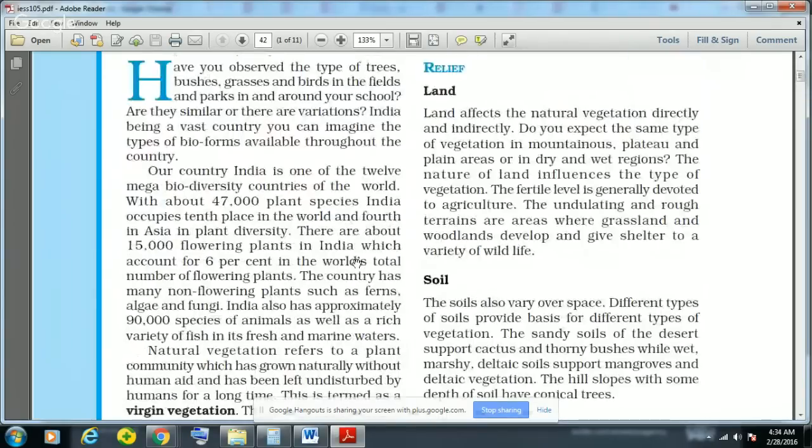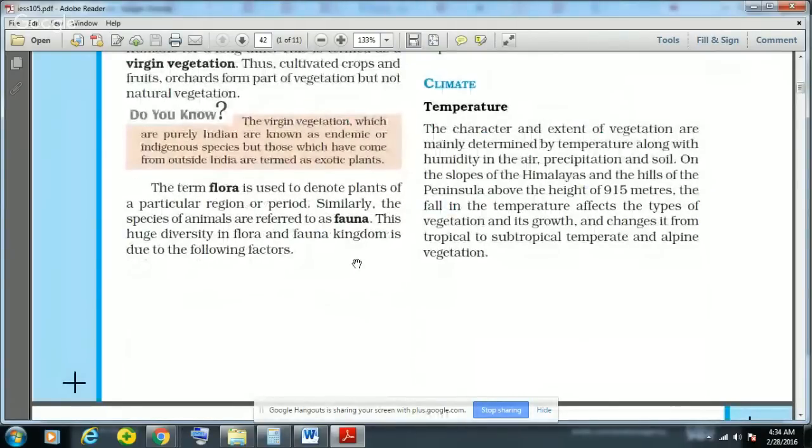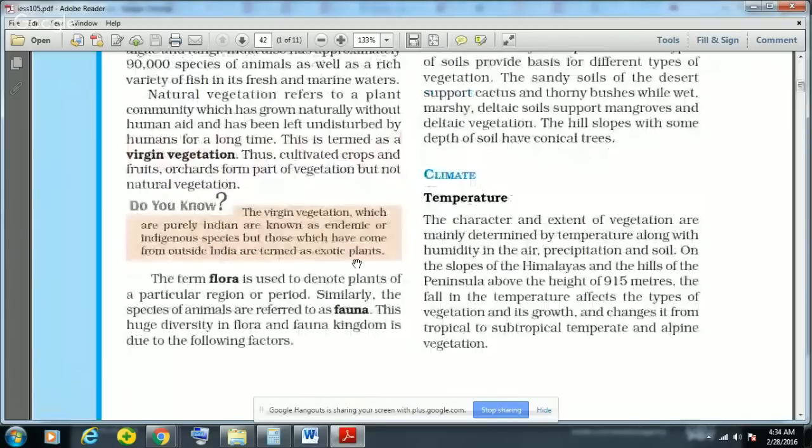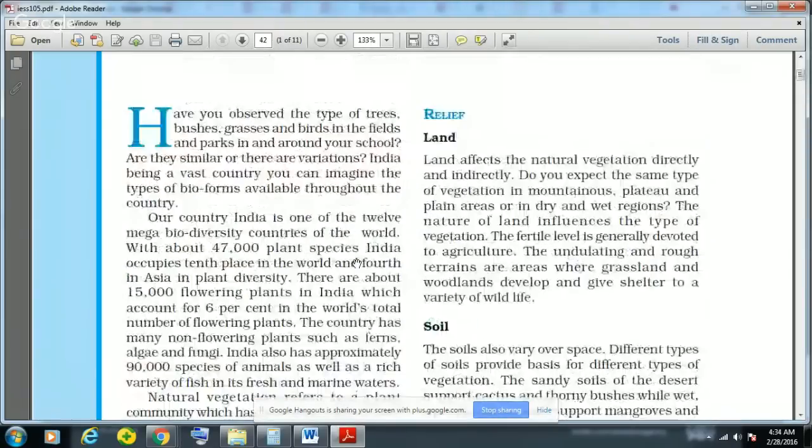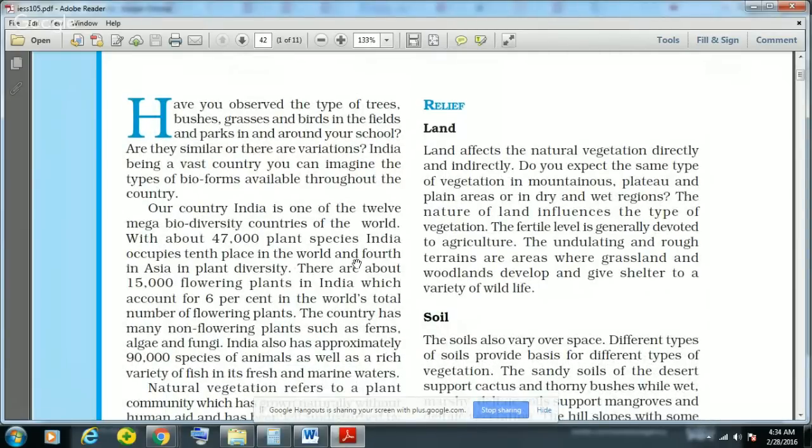Now the diversity of flora and fauna present in various parts of the country is because of various factors. The most important factors are, first, the relief. The two components, that is the land and soil, come under the relief. So land affects the natural vegetation directly or indirectly because of the nature of the land.